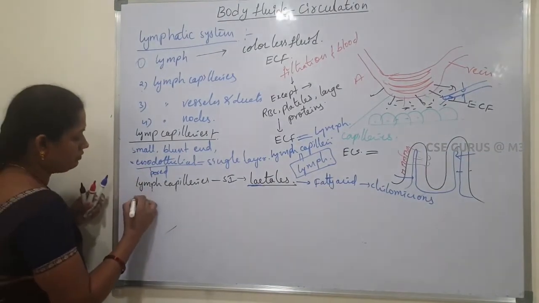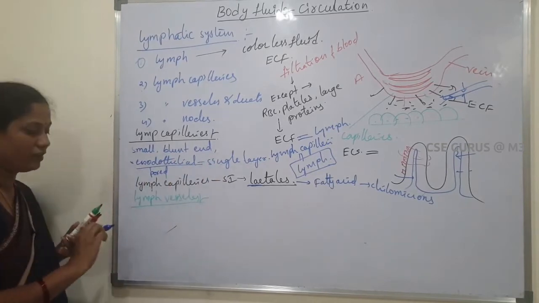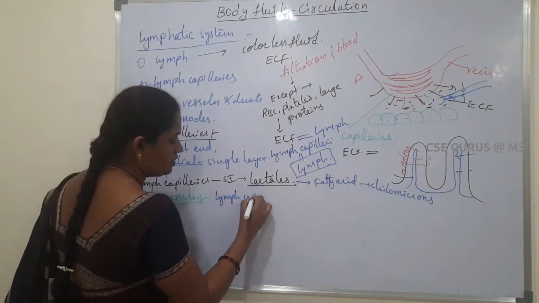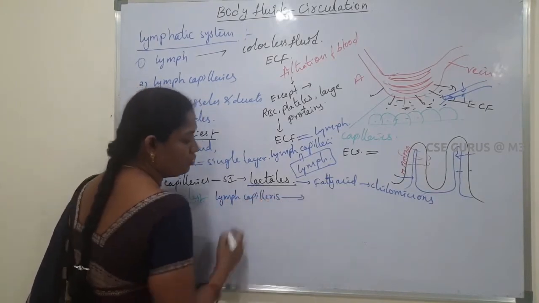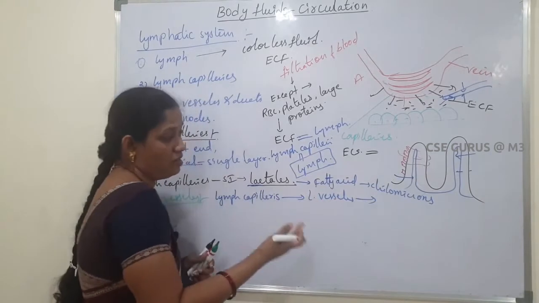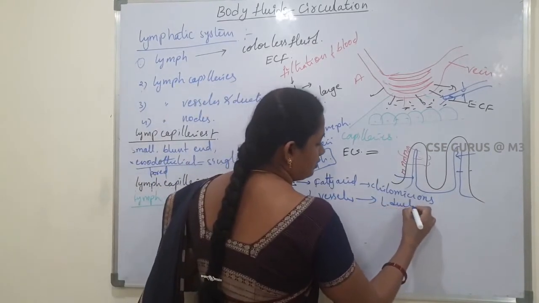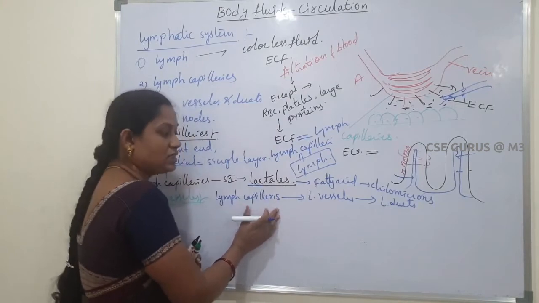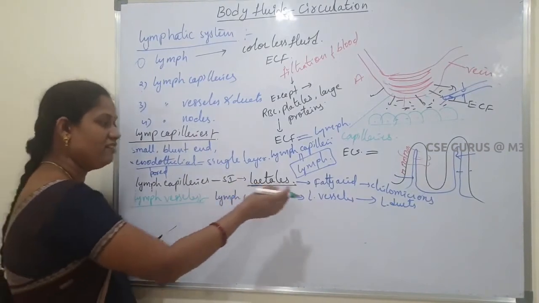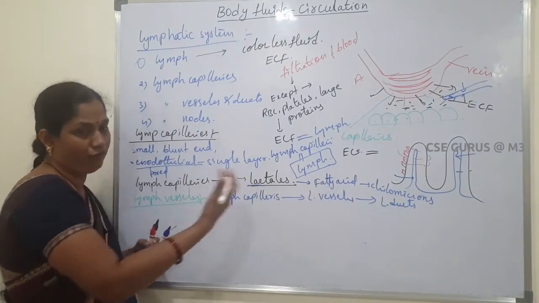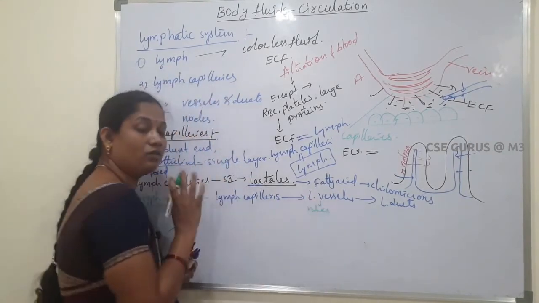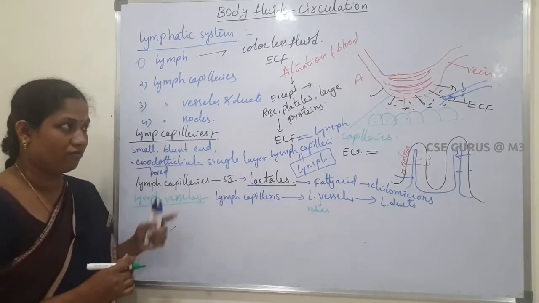Next, about lymph vessels. Here the lymph capillaries join to form lymph vessels. Again, lymph vessels join to form larger lymph ducts. Lymph vessels have the same structure as veins. They also have walls, and the wall of the structure is the same as veins.